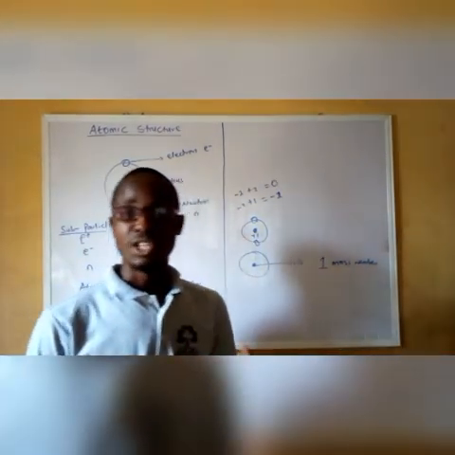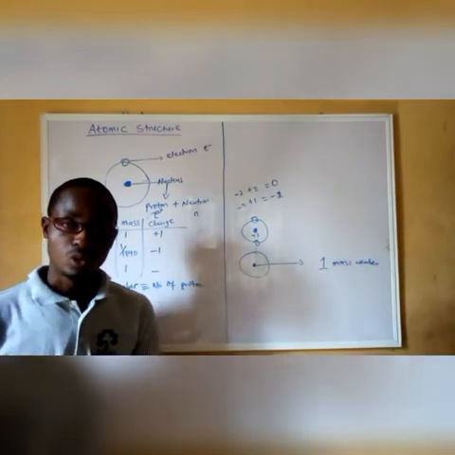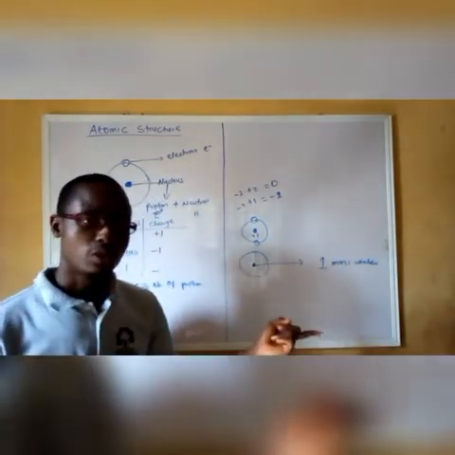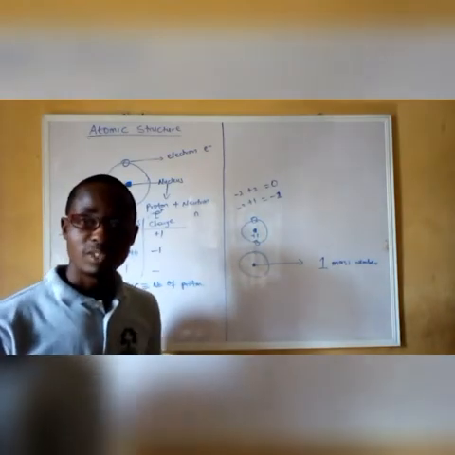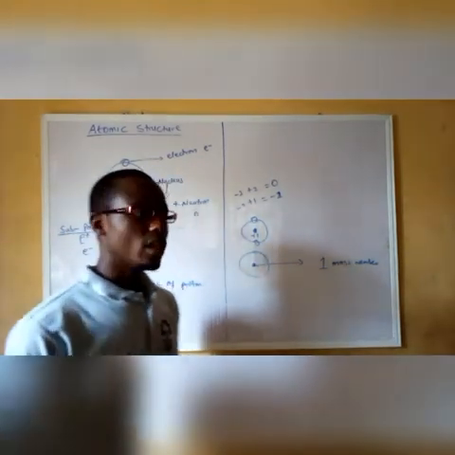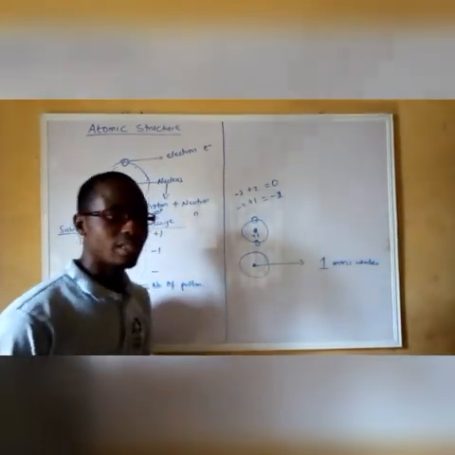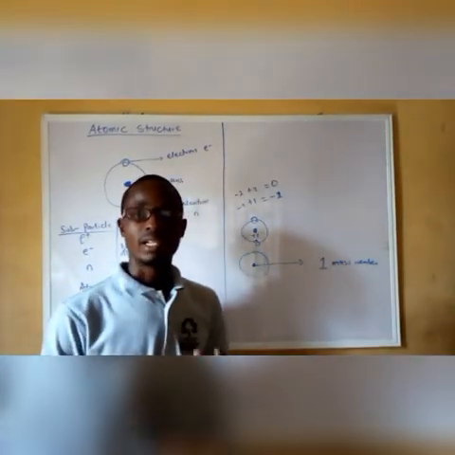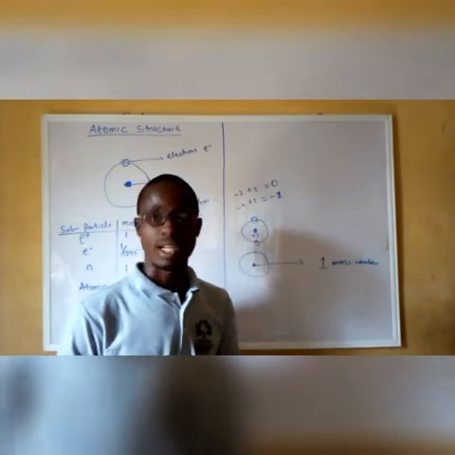Suppose it has a neutron, the mass is going to be 2, depending on the number of neutrons it has. If it has 2 neutrons in addition to this 1 proton, the mass will be 3. But anyway, hydrogen has the mass of 1, which is contributed by the single proton it possesses.